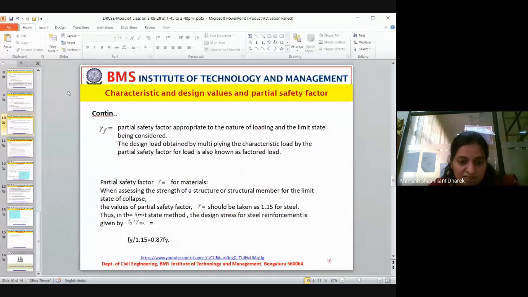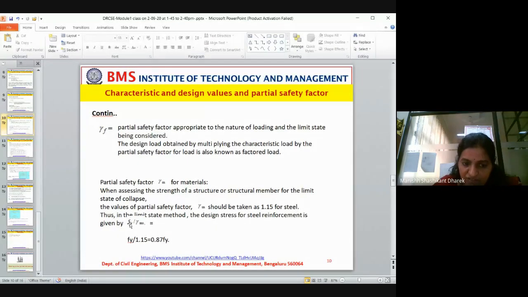Partial safety factor gamma M for material. When assessing the strength of the structure or structural member for the limit state of collapse, the value of partial safety factor gamma M should be taken as 1.15 for steel. Thus, in the limit state method, the design strength for steel is given by Fy by gamma M. This is how you remember this.